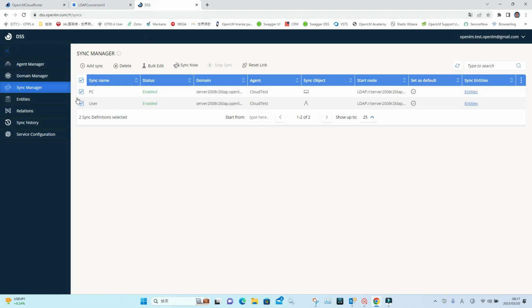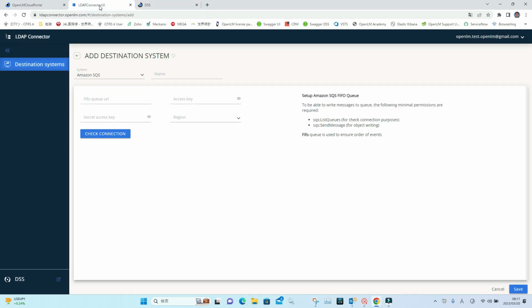So DSS is usually syncing with the OpenLM database, but other than that, you can also sync with the outer bucket or outer GUI.